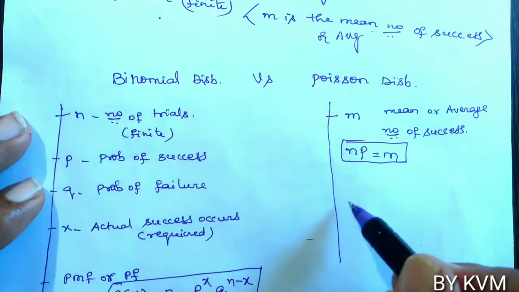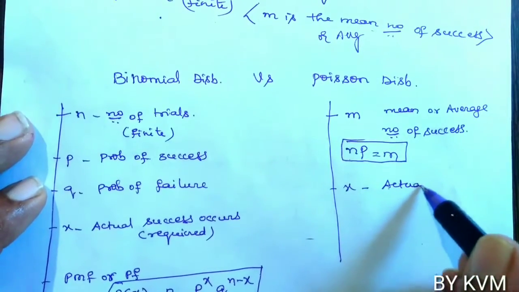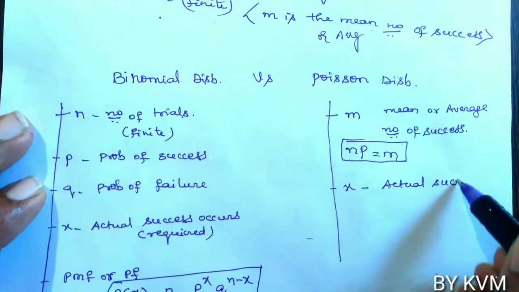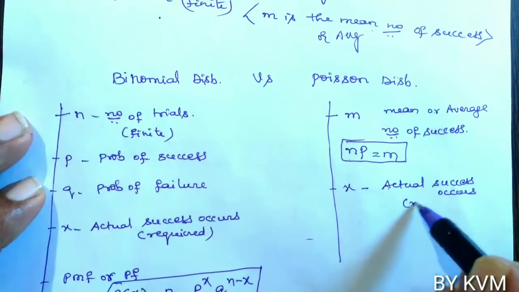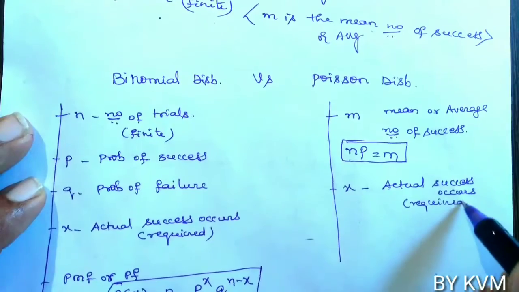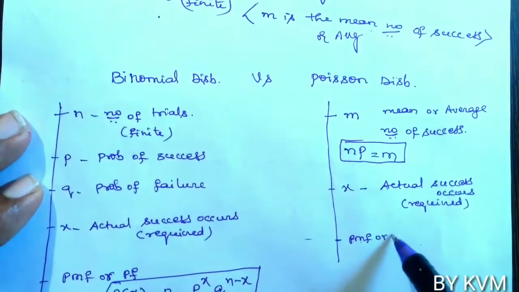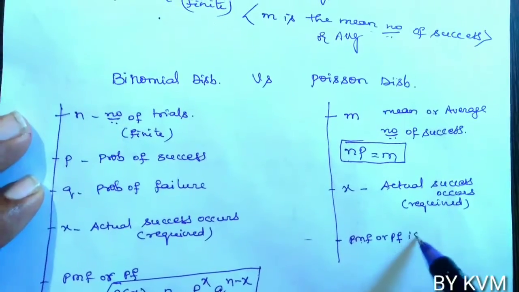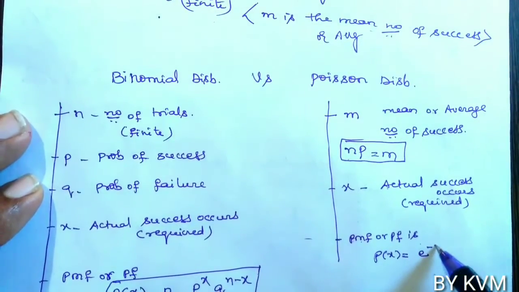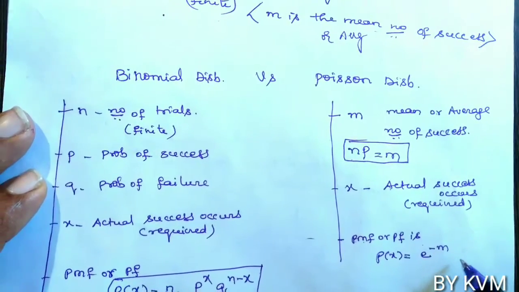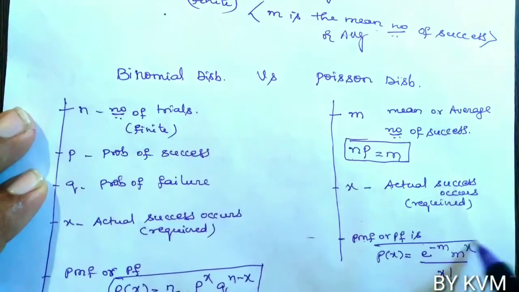Now the probability function. X is the actual number of successes, or the required value. Then the probability mass function, or probability function, is P of X equals e power minus m into m power x by x factorial.